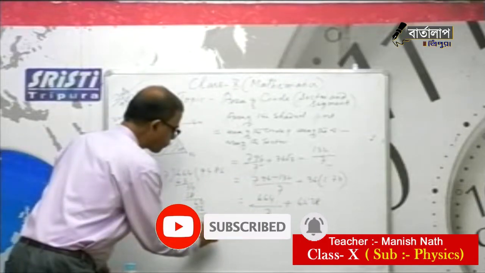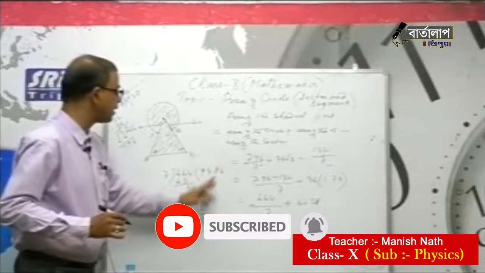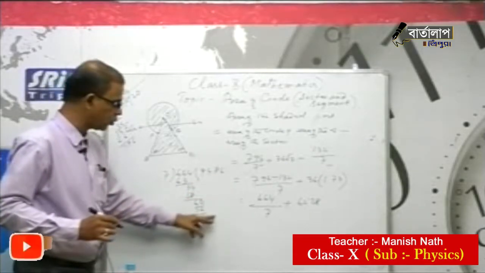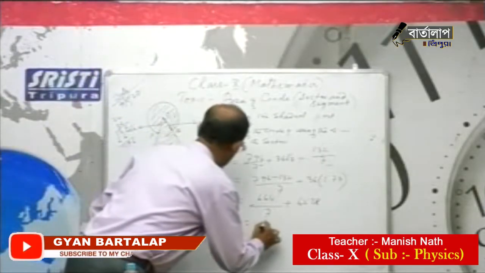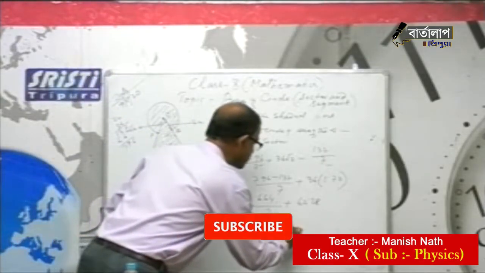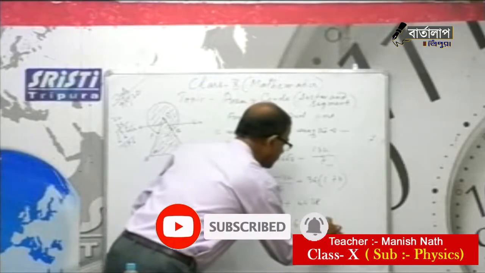So approximately, this is very near to 94.86 plus 62.28, that is approximate.